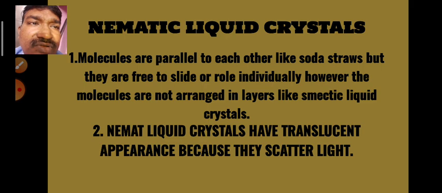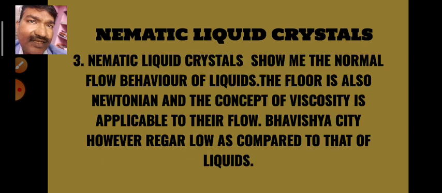However, the molecules are not arranged in layers like smectic liquid crystals. Second point is that nematic liquid crystals have a translucent appearance because they scatter light.